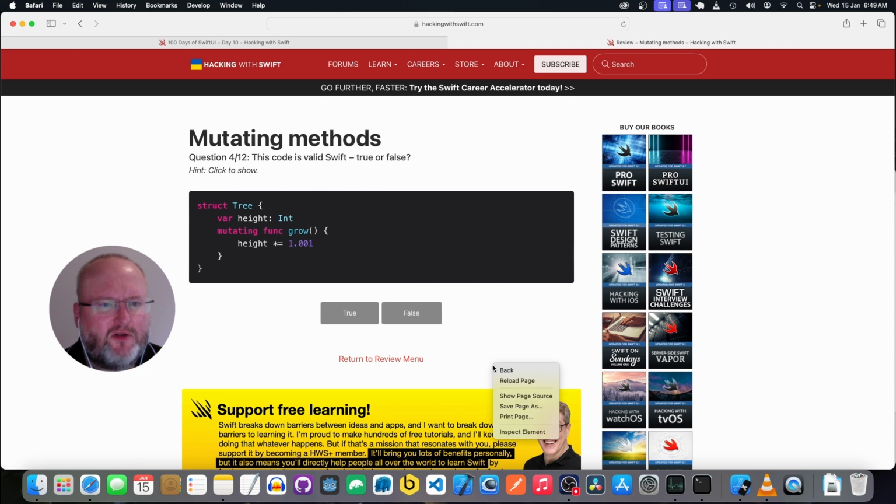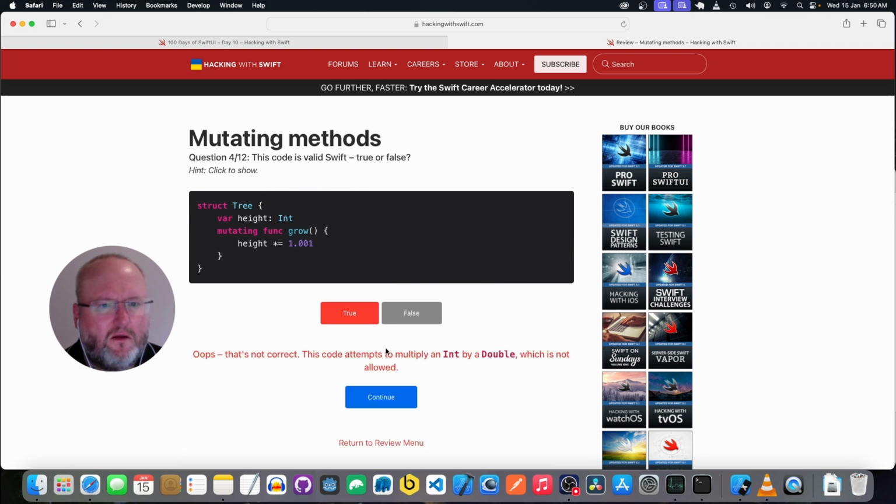Okay, we have the struct Tree. We have a height, which is an Int, and a mutating function grow, and it just increases the height. Yeah, this looks valid. Oh, it's a Double. Okay.